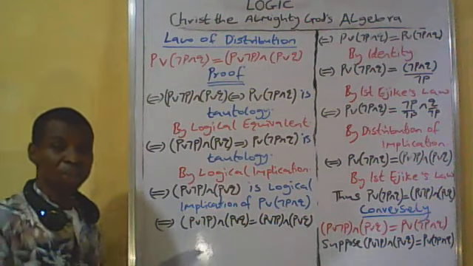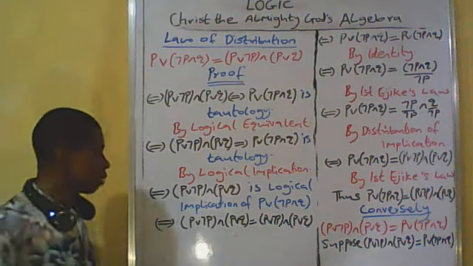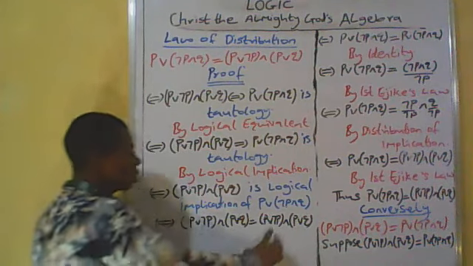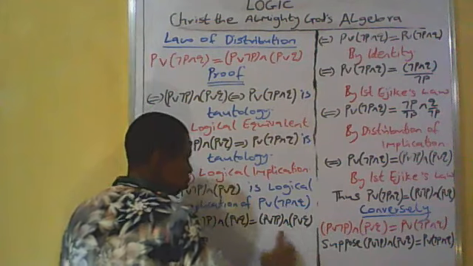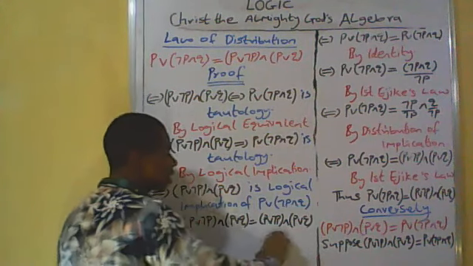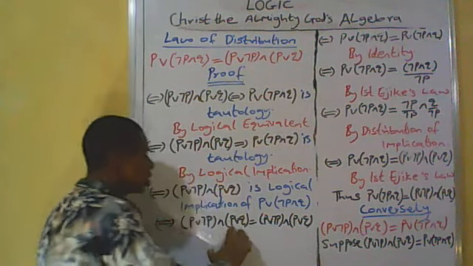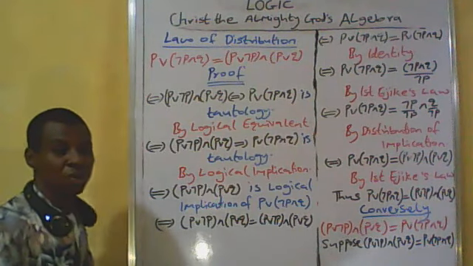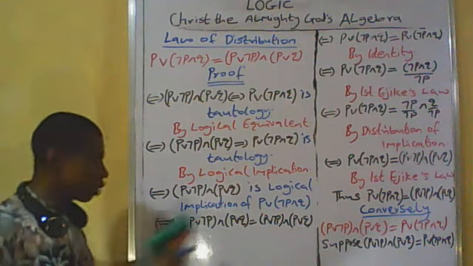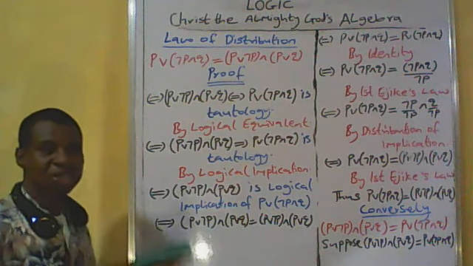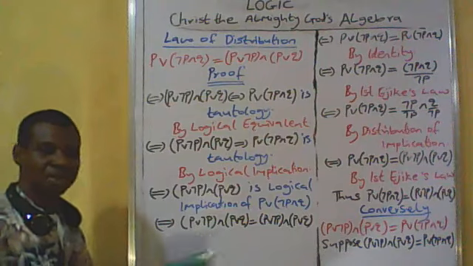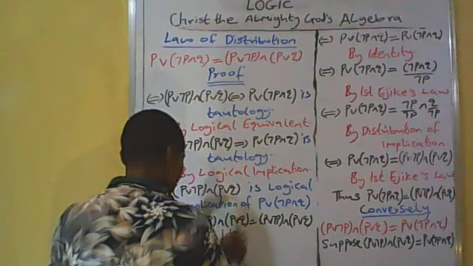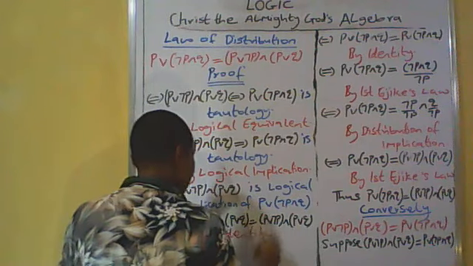So it is true that the logical implication is equal to itself, because whenever the left hand side of the logical implication is true, the right hand side must also be true. In the same vein, whenever the right hand side of the logical implication is false, the left hand side is also false. We say that they are equal. So it is true that they are equal, being justified by identity. That means the sameness. They are the same.